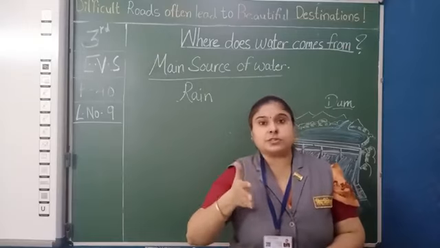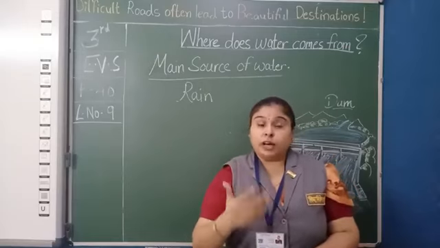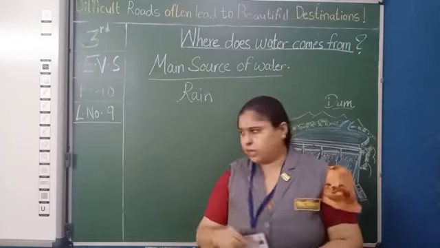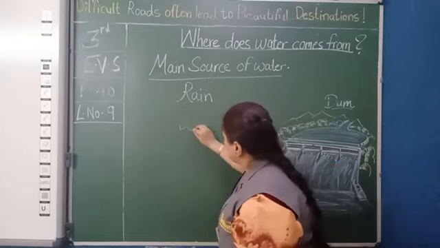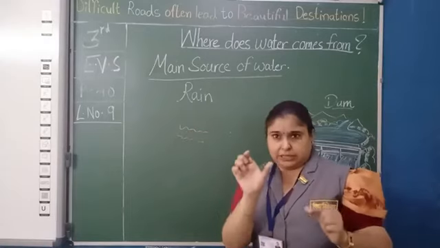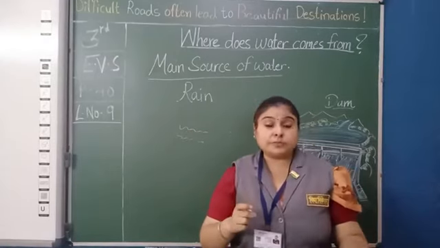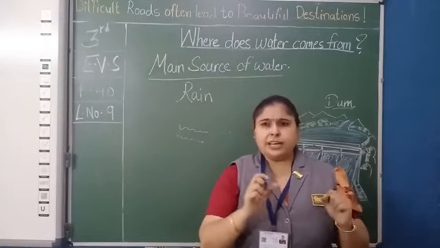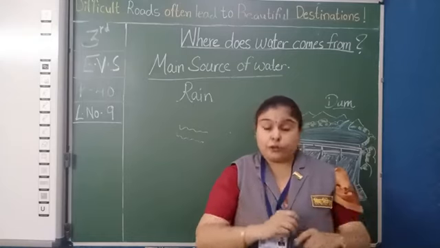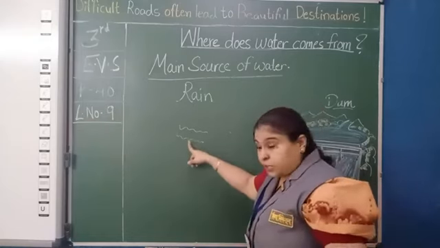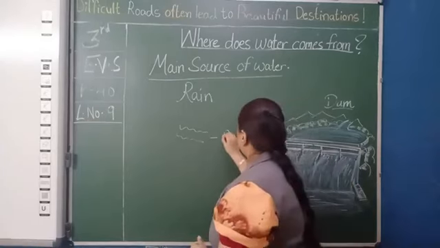Now, a rivulet is a very small stream, a very thin water body. Stream means a narrow river, a thin, slim river. River size is bigger. So this is a rivulet.